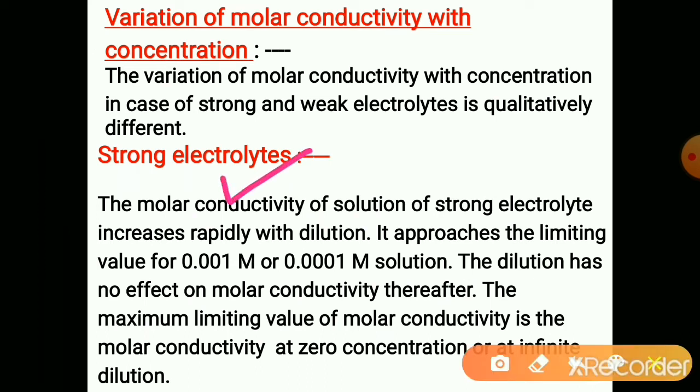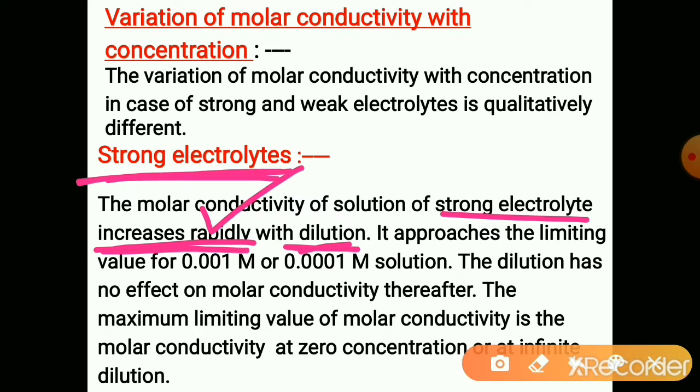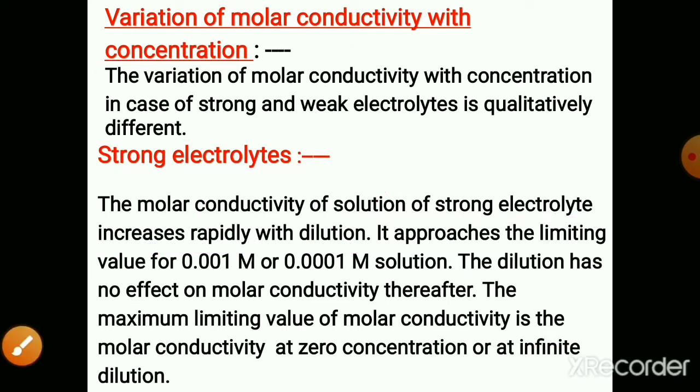The molar conductivity of a strong electrolyte increases rapidly with dilution. As dilution increases, molar conductivity increases rapidly.